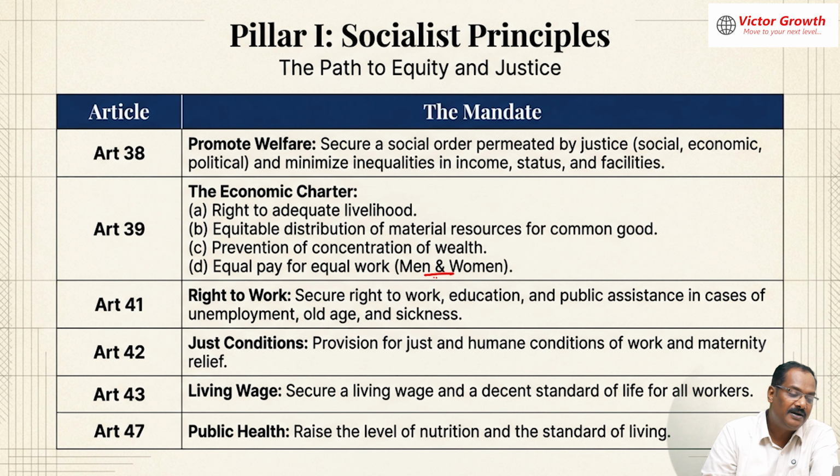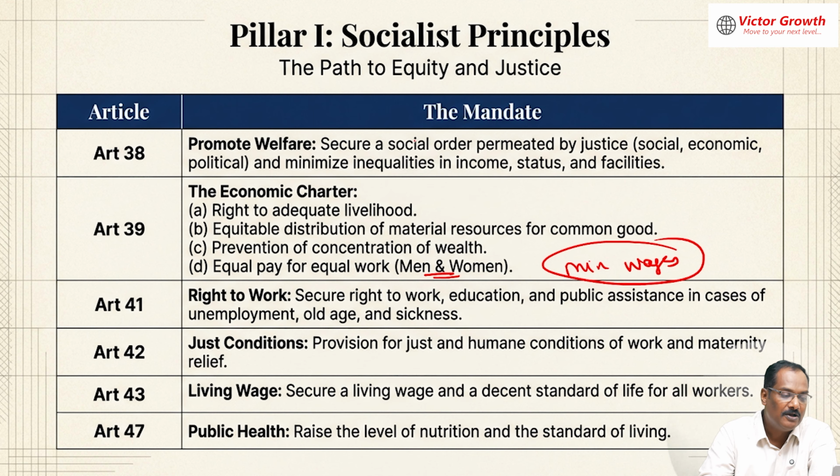But there are government norms with minimum wages, fixed so that this discrimination is avoided. So the socialist principles: minimize the inequalities in income, adequate livelihood, equitable distribution of resources, prevention of concentration of wealth, equal pay for equal work for both men and women.